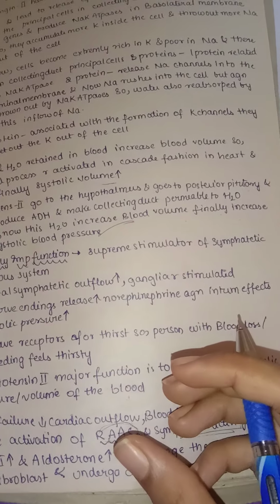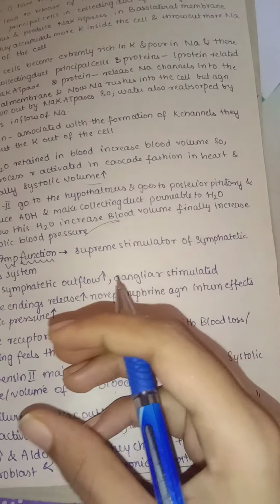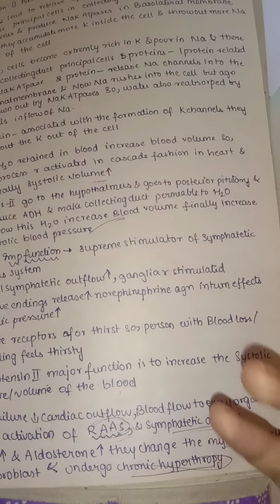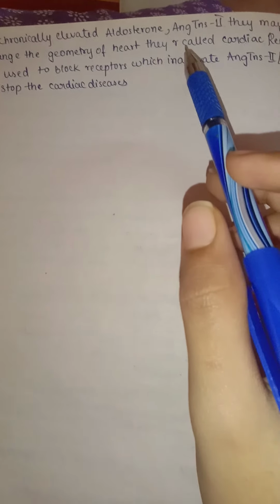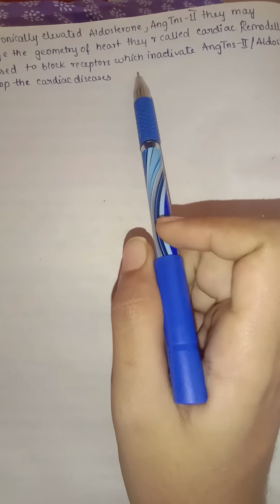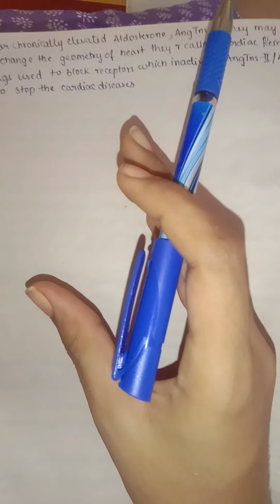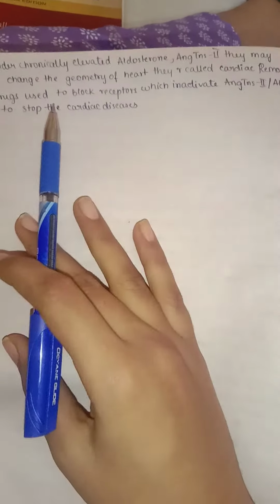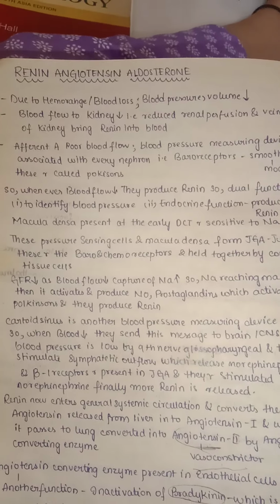So in cardiac failure patients, if this system is activated initially, it is good for them, but later if it is prolonged, it may lead to further heart failure. Under chronically elevated aldosterone, angiotensin 2 may change the geometry of the heart, and this is called cardiac remodeling. Drugs are used to block the receptors which act on angiotensin 2 and aldosterone to stop the cardiac disease. So if the RAS system is activated too much, we need to immediately administer drugs which block it, so that we can prevent further heart failure. So this is renin, angiotensin, aldosterone.